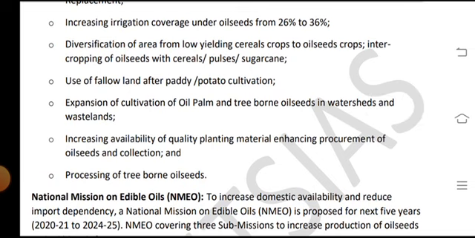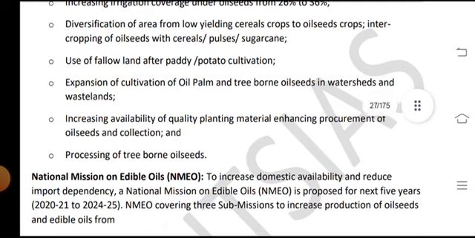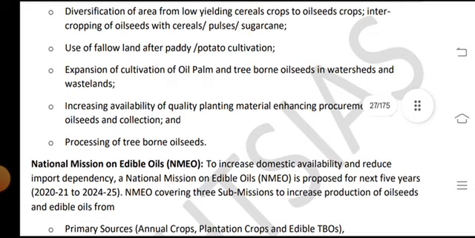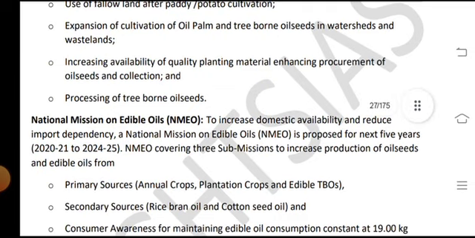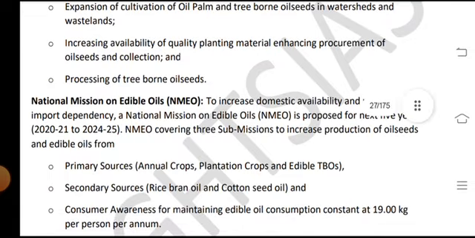Crop intercropping of oilseeds with cereals and pulses and sugarcane. Use of fallow land after paddy and potato cultivation. Expansion of the cultivation of oil palm and tree-borne oilseeds in watersheds and wastelands. Increasing availability of quality planting material, enhancing the production of oilseeds, and the collection and processing of tree-borne oilseeds.